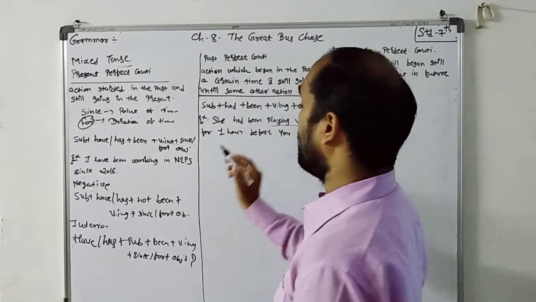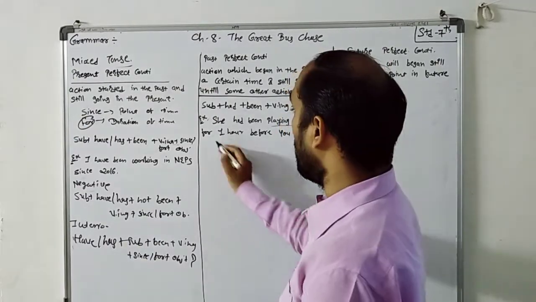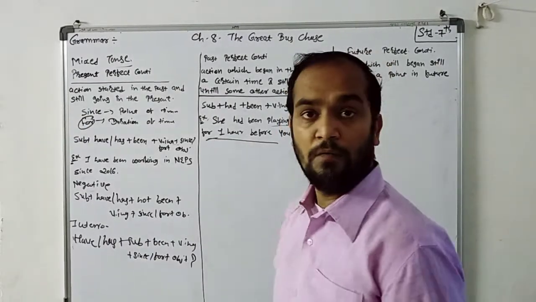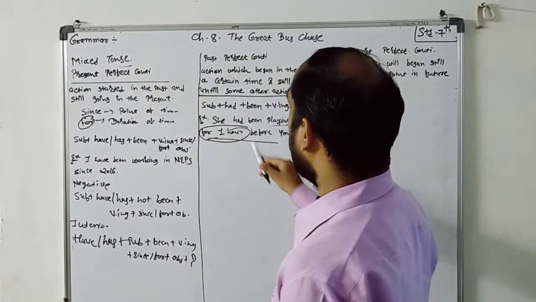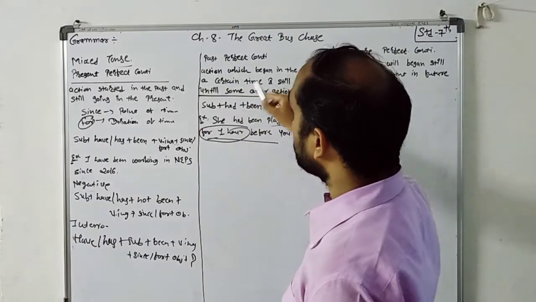Playing a video game, it is the duration of the event. Which is the duration period? 1 hour.